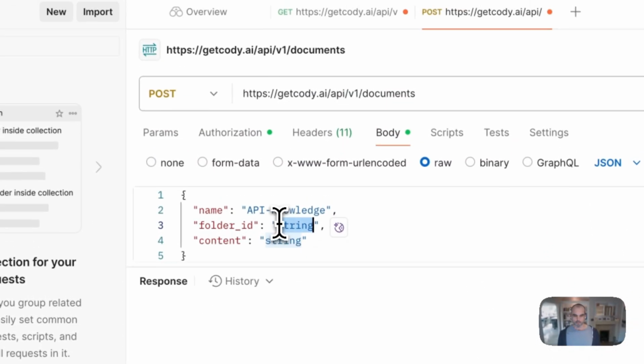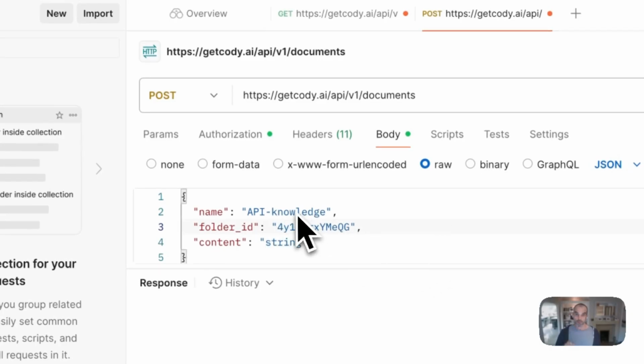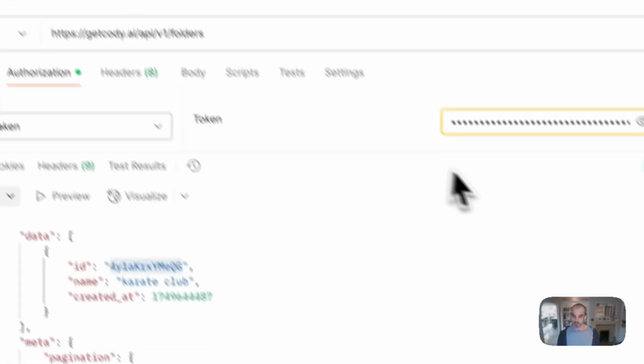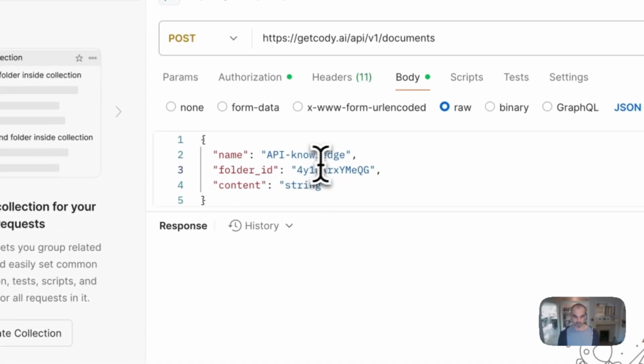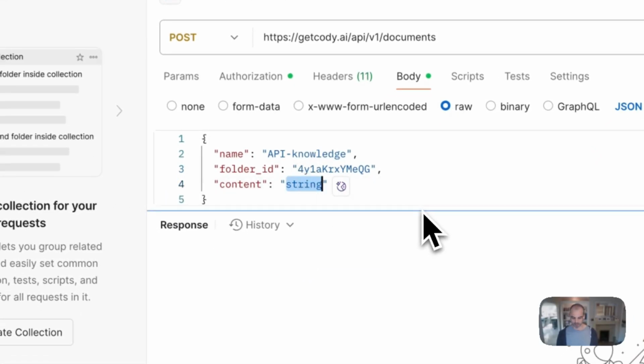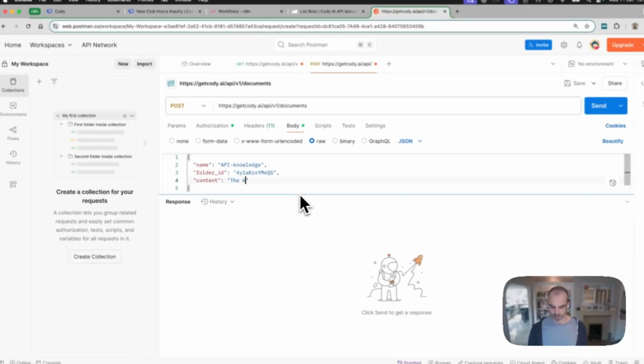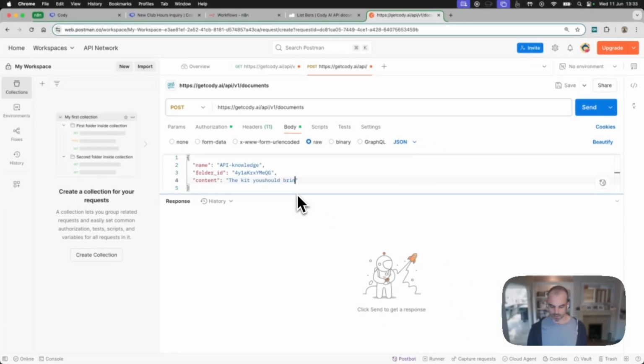The folder ID is going to be what we got from the previous response. That's this value here. So I'm pasting that in there. And the content is going to be: kit you should bring should be loose-fitting clothing, or you can buy a gi from our club shop. And we could include a URL in there if we wanted to.